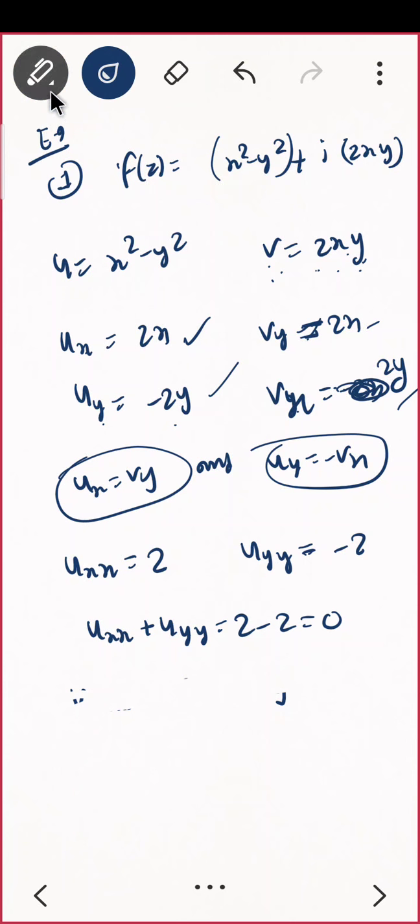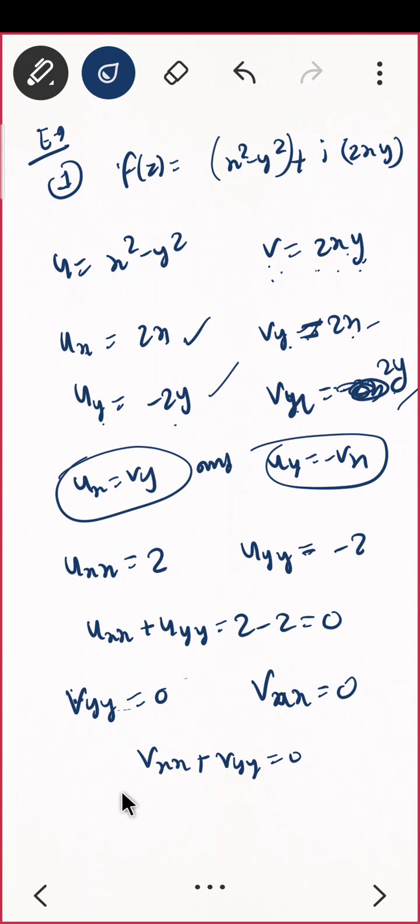That was not difficult. Vy is your 2x. So अगर Vyy किया तो that is 0. Same, Vx is 2y. अगर Vxx किया that is also 0. So here we are getting Vxx plus Vyy equal to 0. That means U and V are harmonic and they satisfy CR equation. So what can you say? V is harmonic conjugate of U. Do you agree?